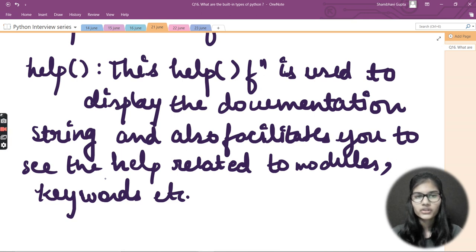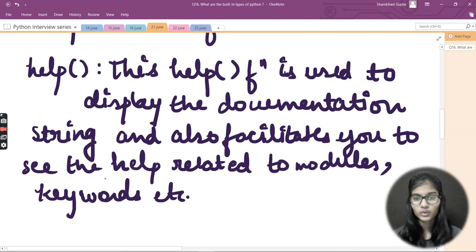So whenever we use that NumPy library, let's say we are using any function from it, what we do is we very first write help. Okay, and then in the brackets we write the function name that we're going to use. As soon as we run the program, it results in the whole documentation of that particular function which we have written.